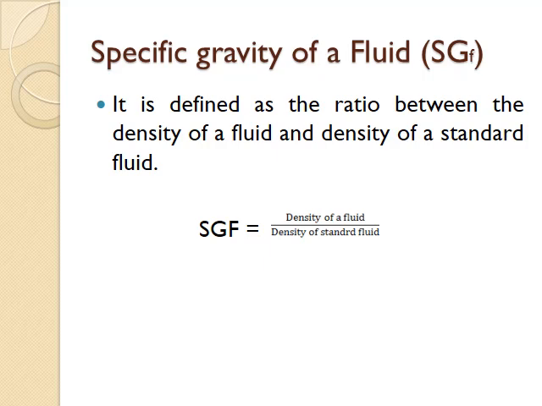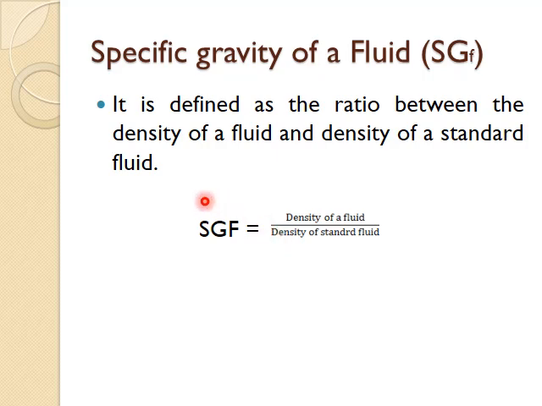Now let us have a look at another important property of fluid, which is specific gravity of fluid. It is defined as the ratio between the density of fluid and density of standard fluid. The specific gravity of any fluid is the ratio of density of that particular fluid and density of the standard fluid. What do you mean by standard fluid? Standard fluid is water. Arbitrarily we have chosen water as standard fluid.